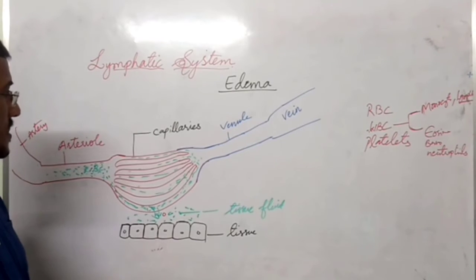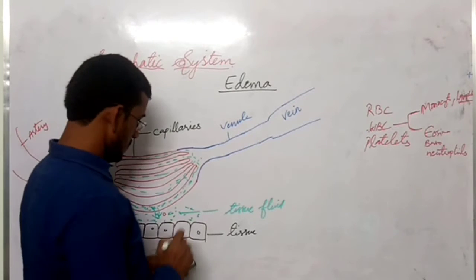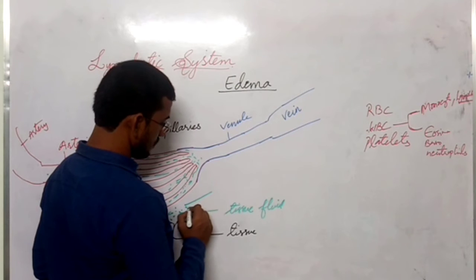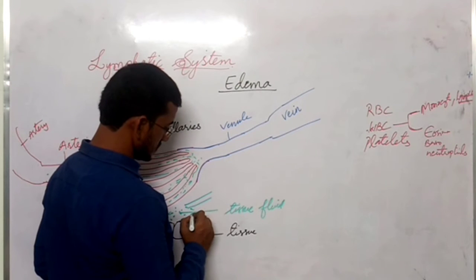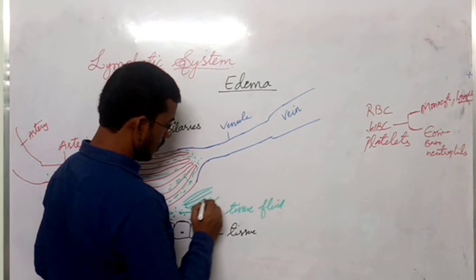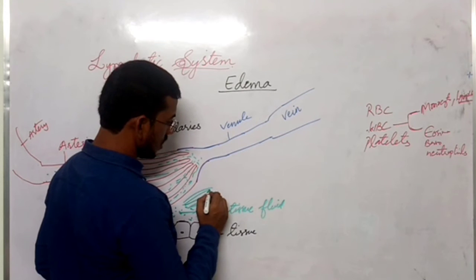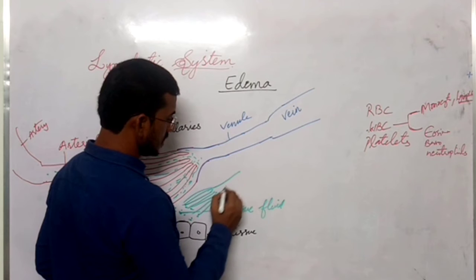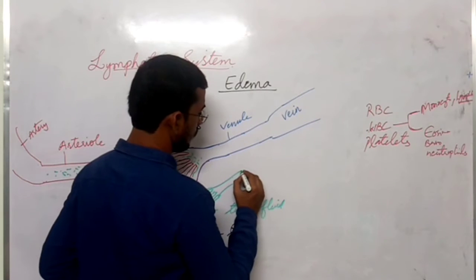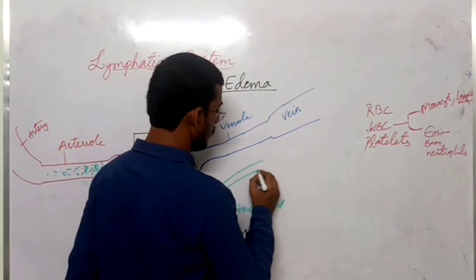So what happens here? The tissue fluid is taken up by lymphatic capillaries. Many small capillaries arise, and these small capillaries join together to form a lymphatic vessel.